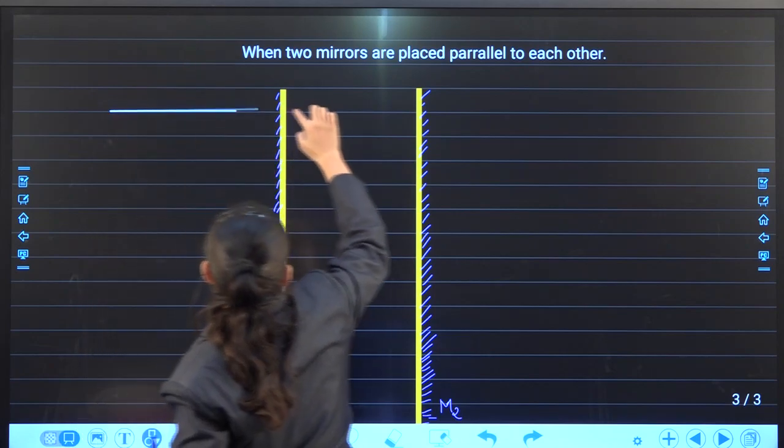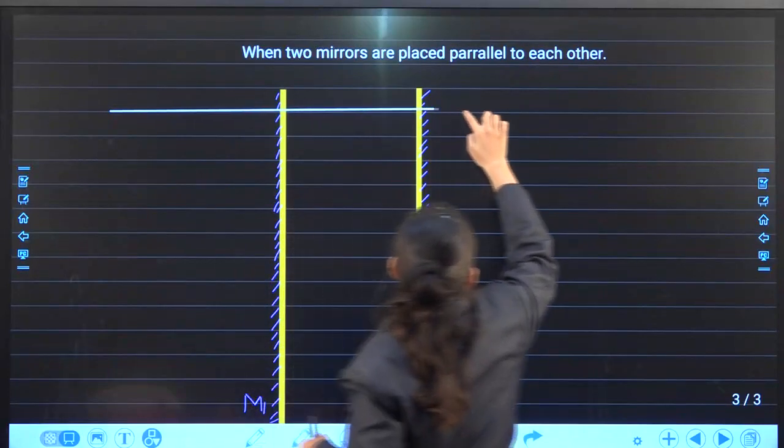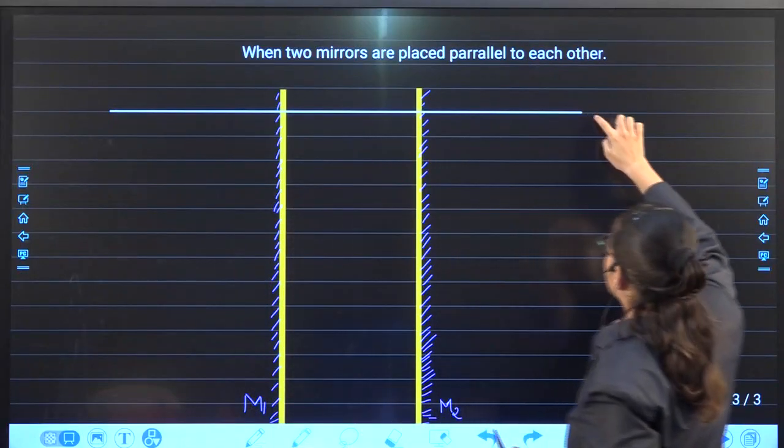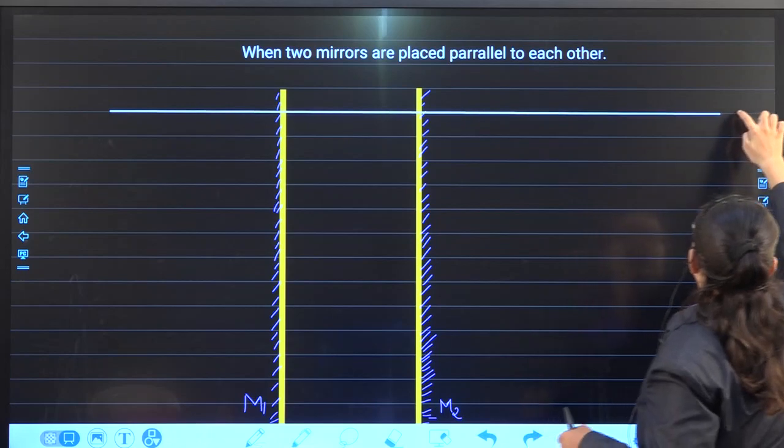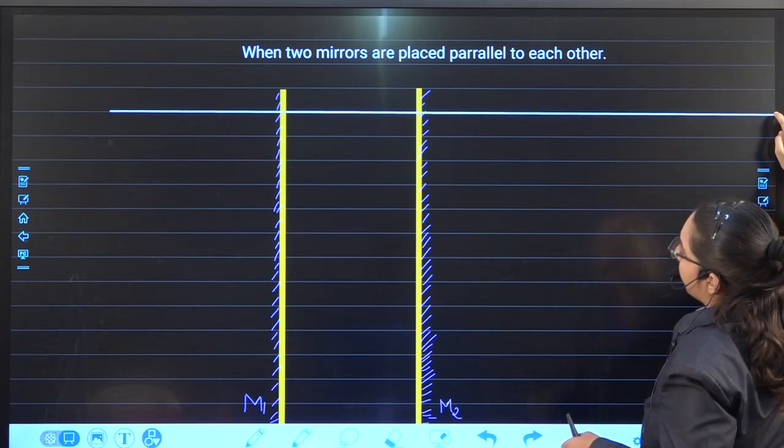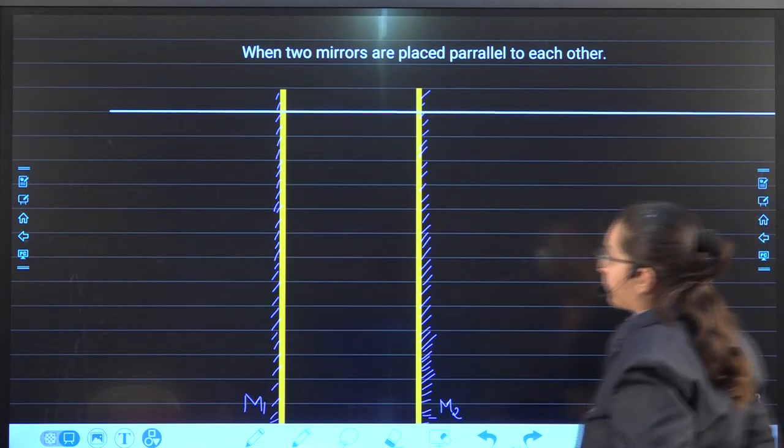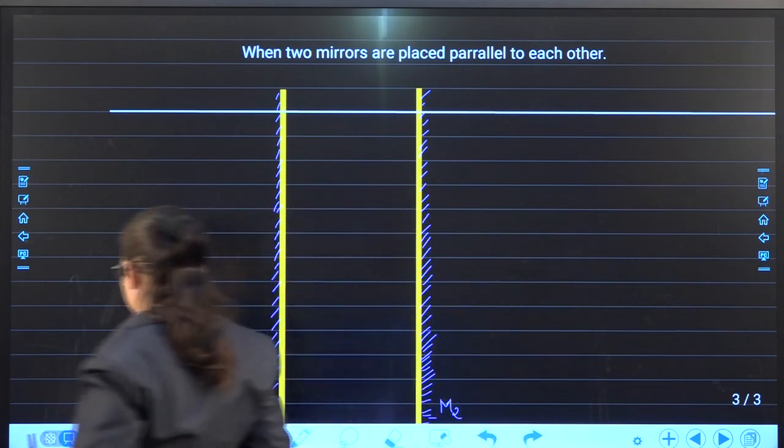Now make a line over here, between two mirrors.